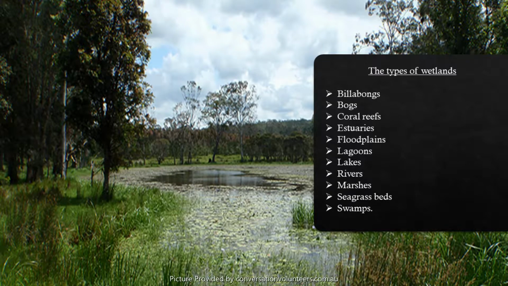Wetlands are areas that are either permanently or seasonally flooded by water. The types of wetlands are billabongs, bogs, coral reefs, estuaries, floodplains, lagoons, lakes, rivers, marshes, seagrass beds, and swamps.